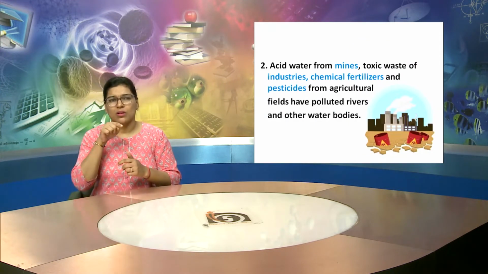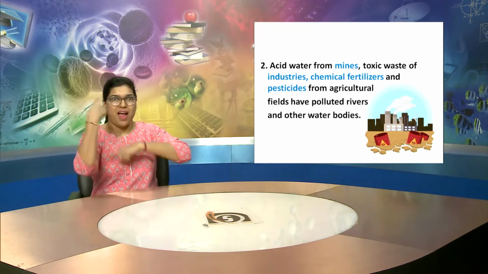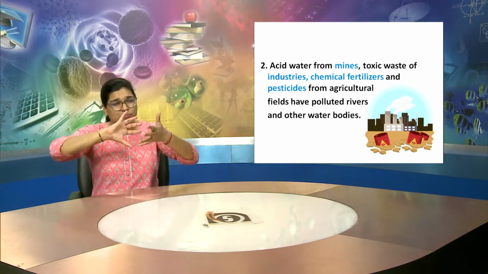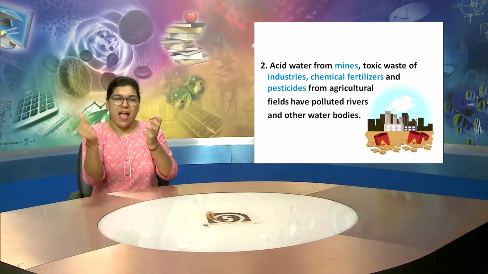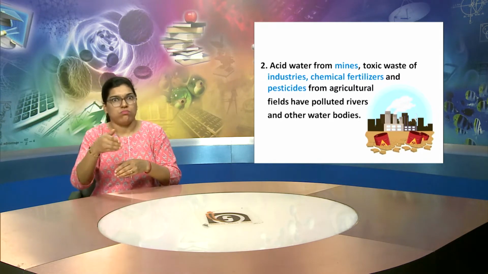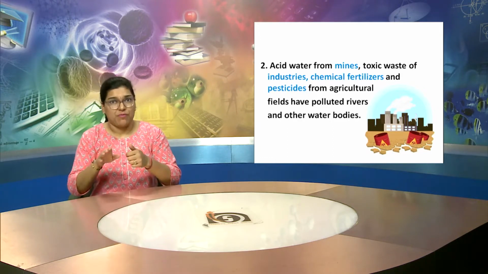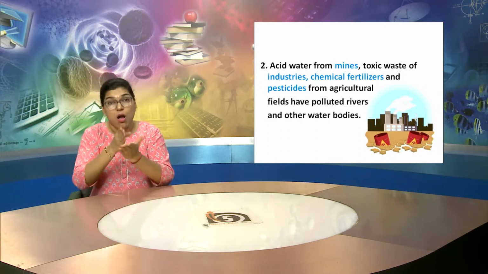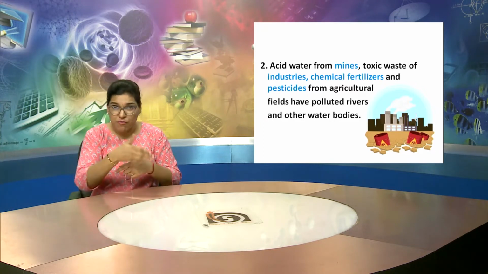Now, this is the second point. We already have understood about the coal mines. So, there is acid water which comes from those coal mines, and also the toxic waste of industries, chemical fertilizers and pesticides from agricultural fields.